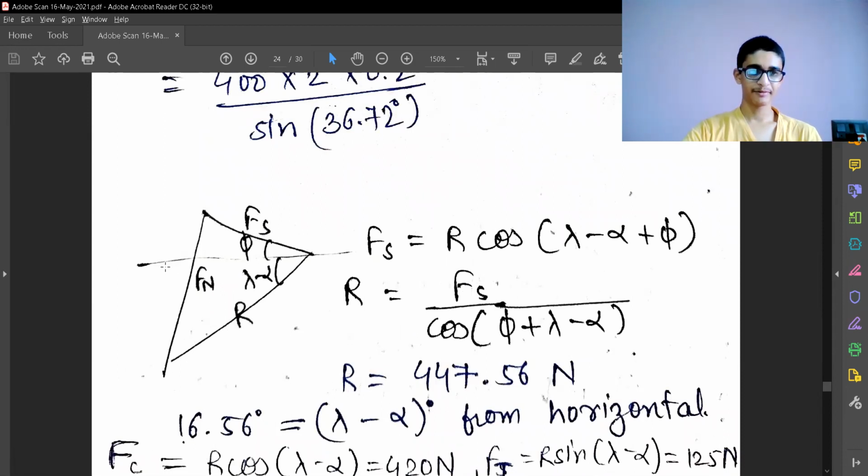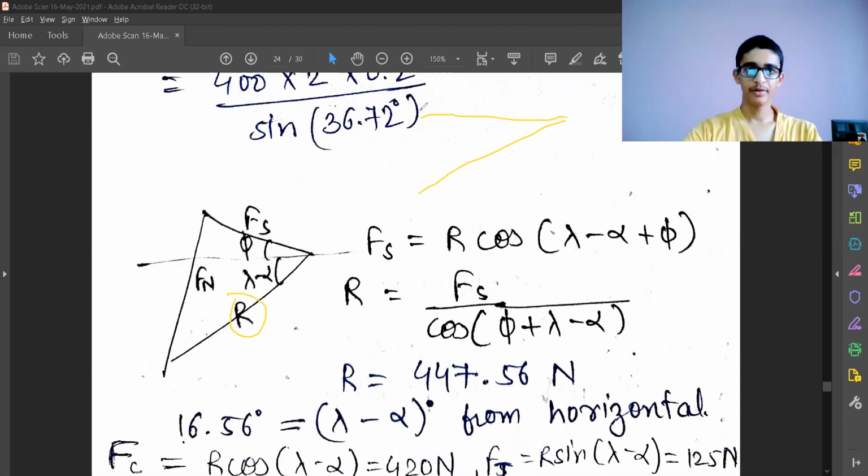How? Because FC and FT are the components equivalent to the force R. So this is one of the triangles, and now we have the value of R. This is the R which we have, this is the FC, and this is FT. We have the R value and the angle lambda minus alpha known to us, so now we can find the two unknown sides. FC will be R cos projection and FT will be R sine projection. So that's all we have.